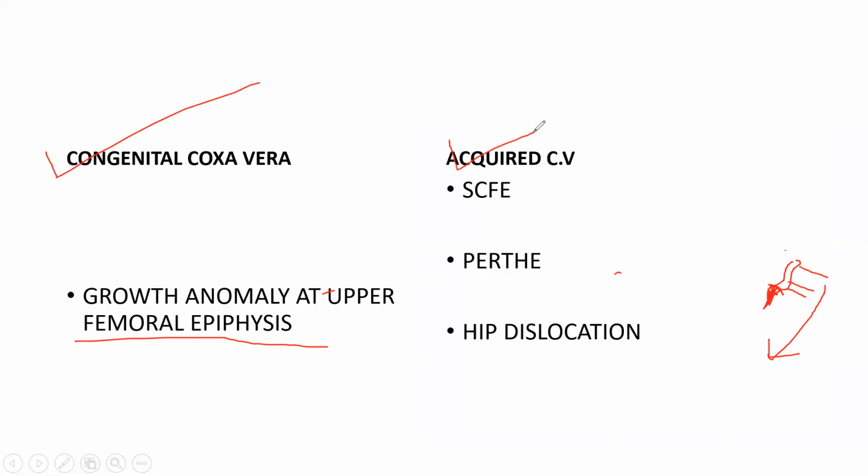Then acquired coxa vera happens in adults. It is because of some other issues. We'll talk later.